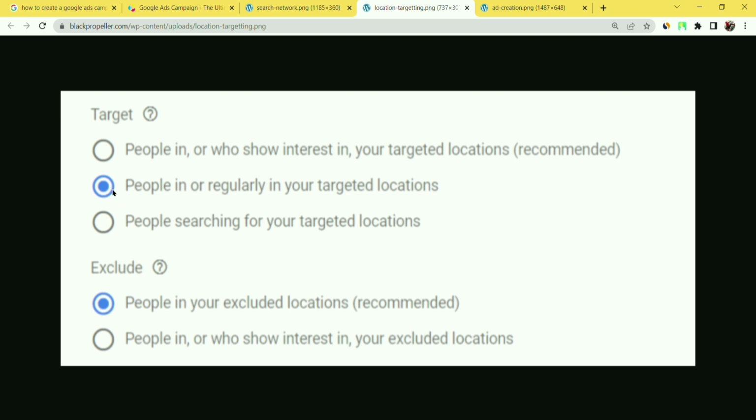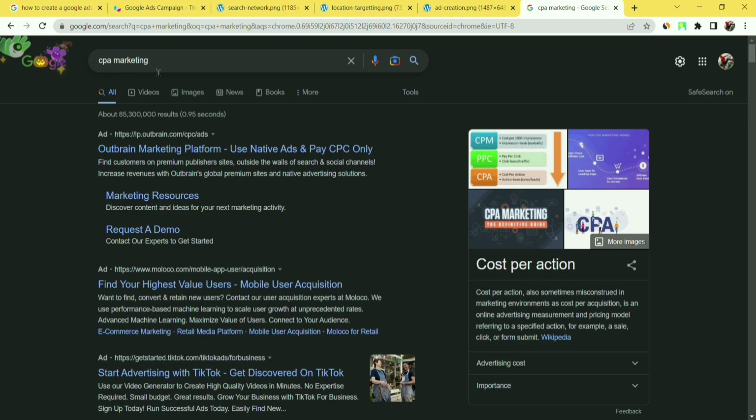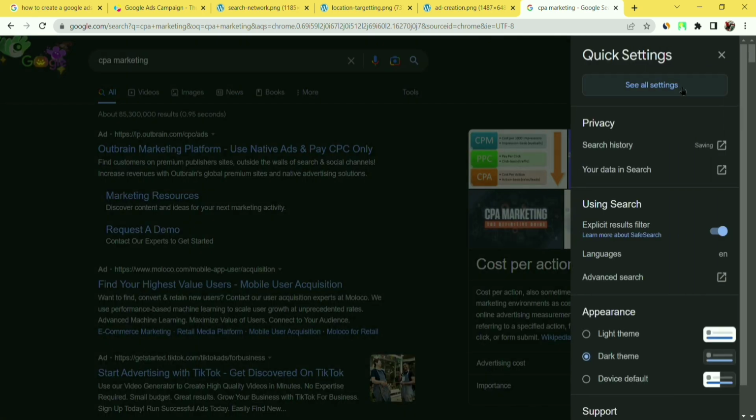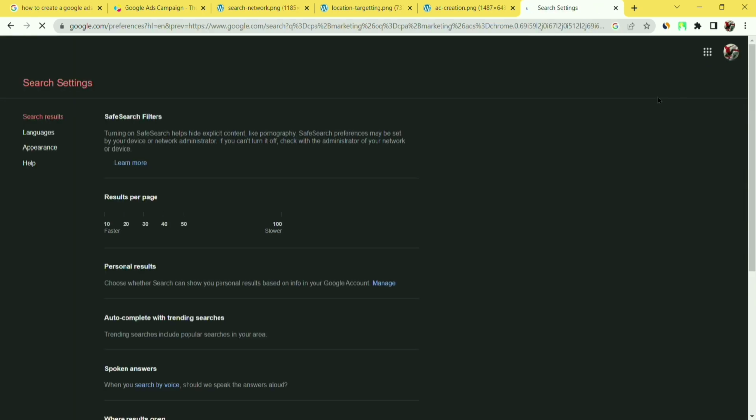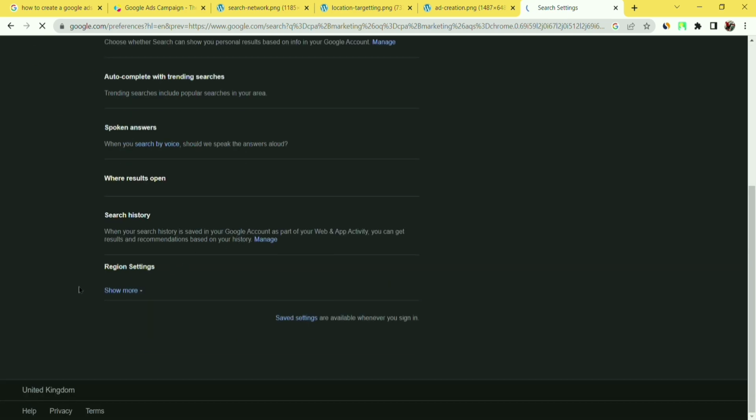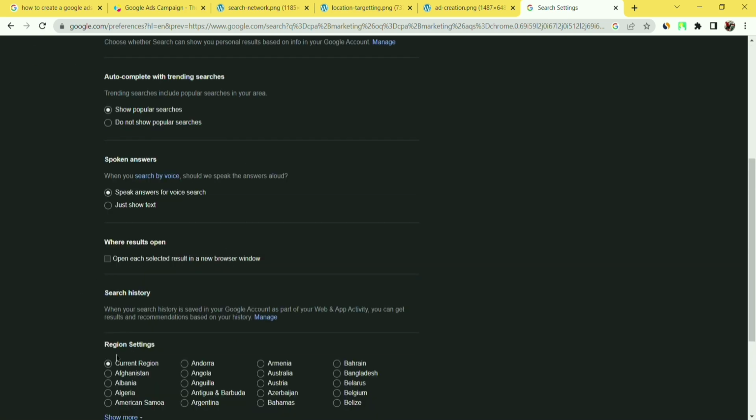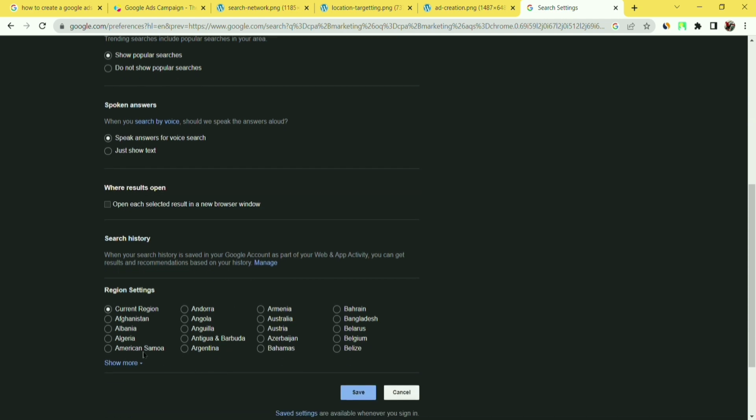That's why this option should not be chosen by us, and if we choose this option, then we lose our money without getting leads. We have to choose "People in or regularly in your targeted locations". Okay, that means only that country's people will get the ad.